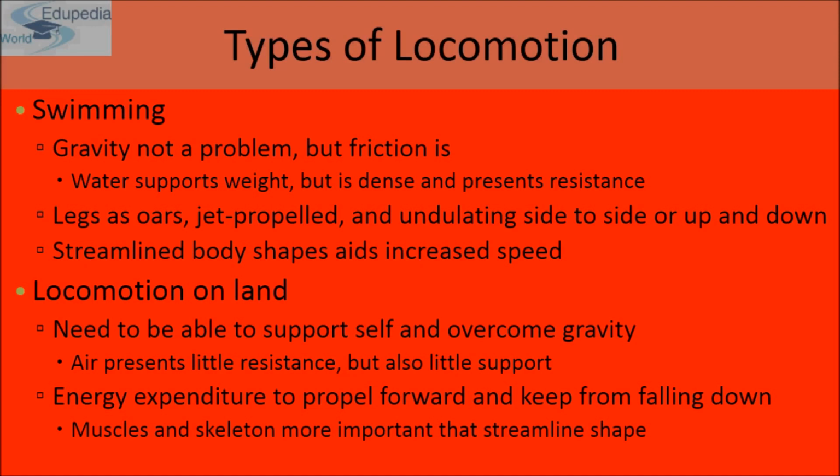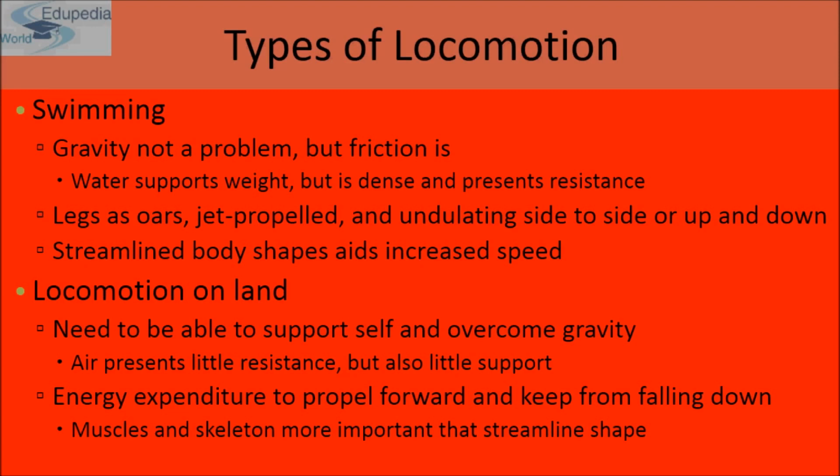Legs as oars, jet propelled, and undulating side to side or up and down. So a swimmer has to face the resistance of water by undulating or jet propelling in the water. Streamlined body shapes aid in increased speed. A submarine, for example, has a streamlined body, and that helps in increased speed in water.